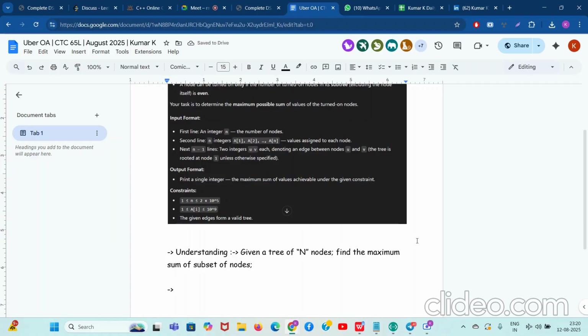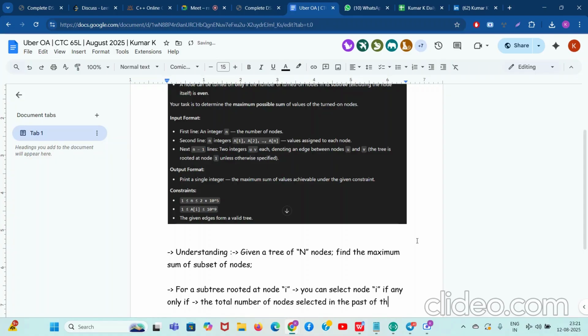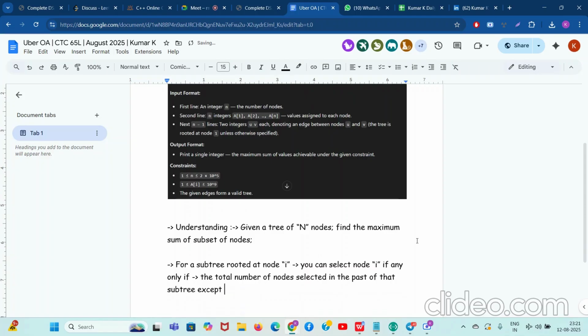Now what is the criteria for selecting a node? For a subtree rooted at node I, you can select node I if and only if the total number of nodes selected in the path of that subtree except node I is even.